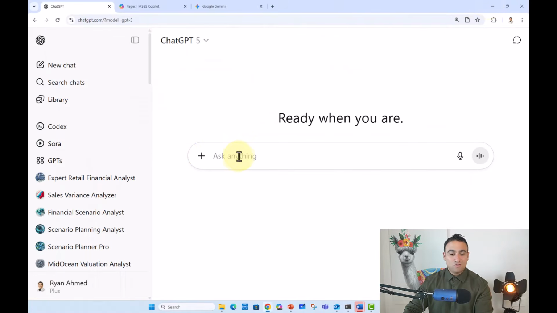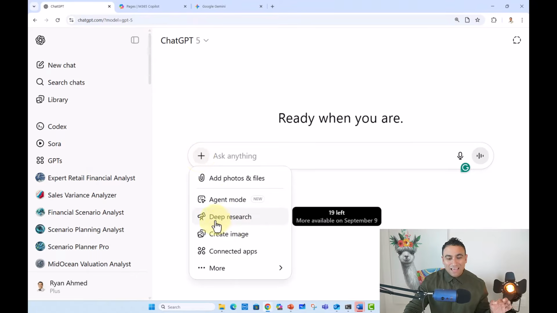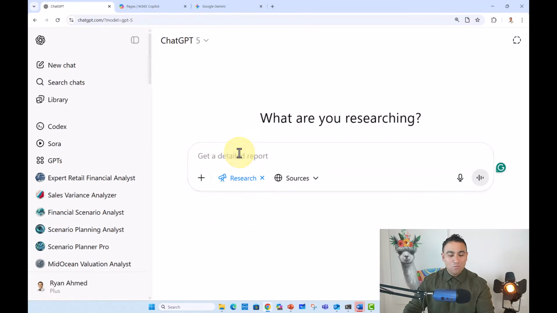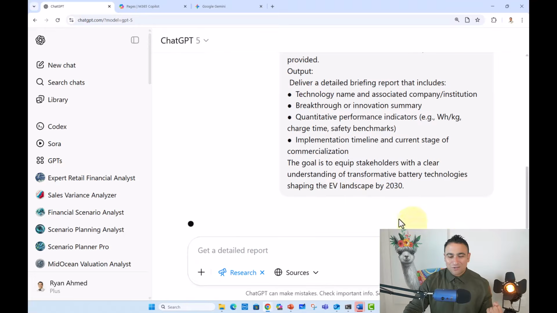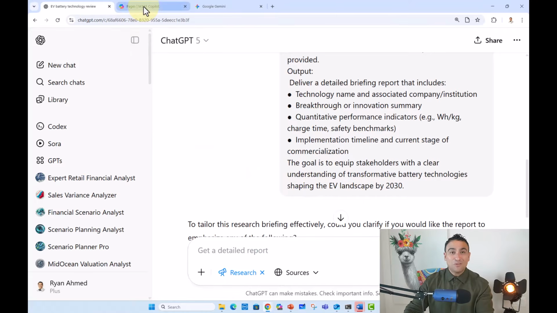here to ChatGPT 5, and now I'm going to click that plus sign, and I'm going to enable the deep research mode. And simply what that is, an artificial intelligence agent that is equipped with tools. It can go search the web, reason, come back, and so on. So I'm going to go ahead and run it. And I'm going to do the same as well here in Microsoft CoPilot.